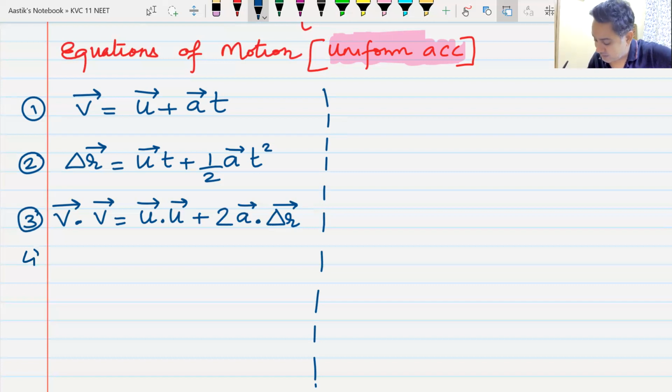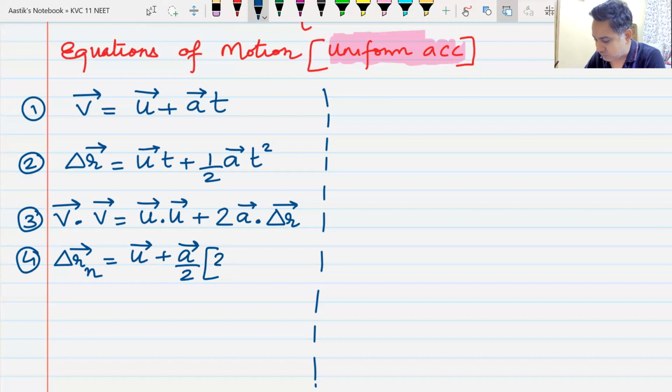The fourth equation that you can use for uniform acceleration is displacement in the nth second. Have you seen this equation? Displacement in the nth second. How much it got displaced in the fifth second? How much it got displaced in the fourth second? So the equation is, we will do questions on this, don't worry. We just write the equations in the vector form.